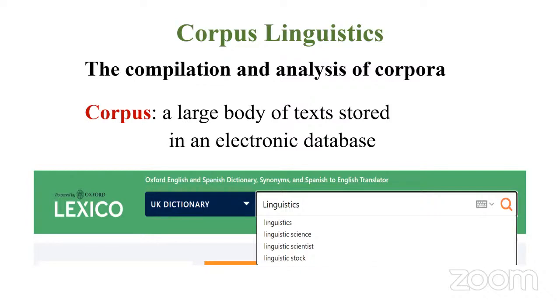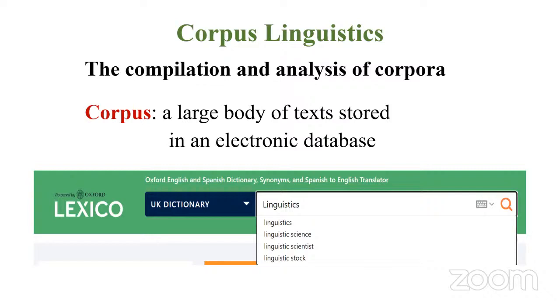If you want to understand this, why don't you check out any online dictionary? I often use this dictionary, Lexico, powered by Oxford. So if you just type linguistic in this website, it gives a lot of options, a lot of data, not only definition, it also gives you synonyms, it also gives you example sentences, and it goes on and on. And it also gives you suggestions. Look at the screen, we have linguistics, linguistic science, linguistic scientist, linguistic talk.